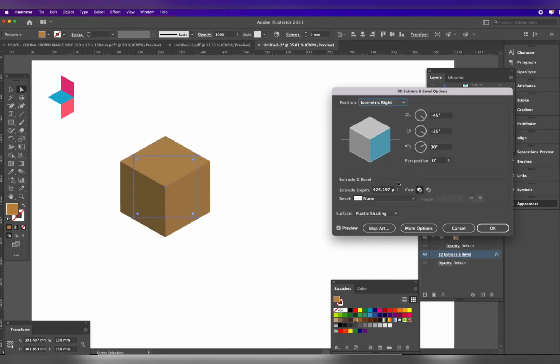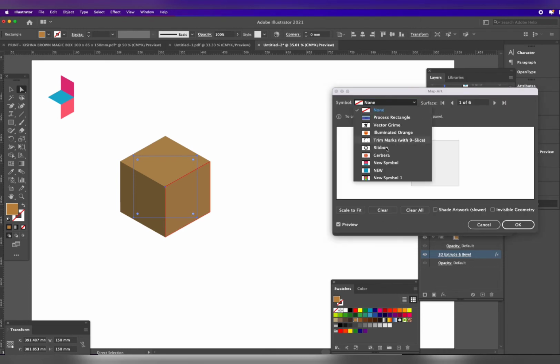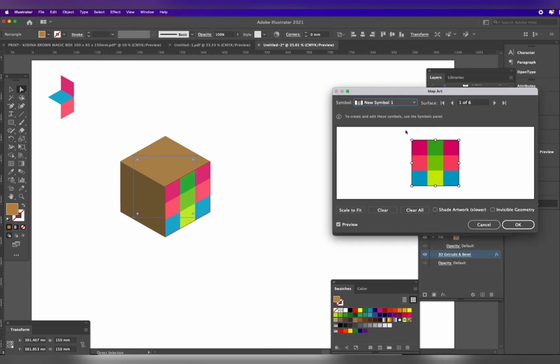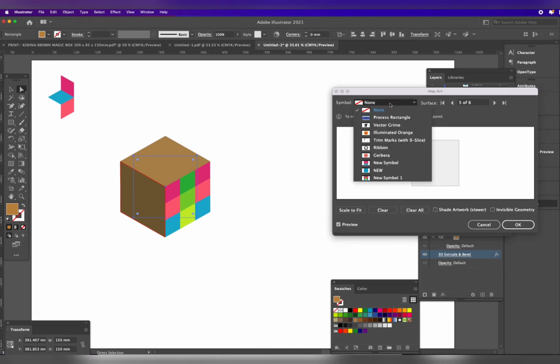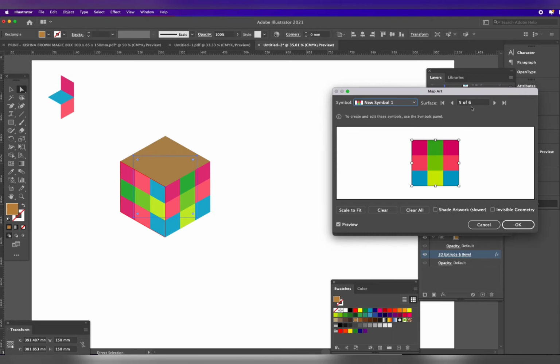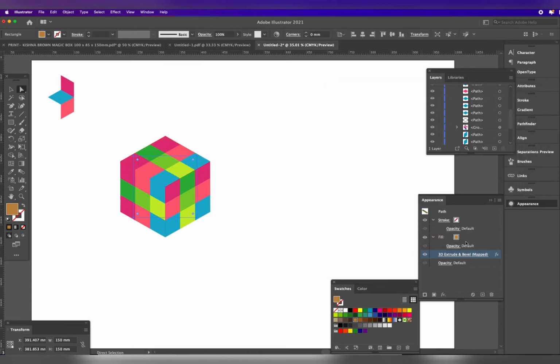Now place it in the 3D option. Go to Appearance and 3D option. You have to place it front, right and back. Now right, then go to front. This is the left. I am going to place it here also. And now the top. This is the top.